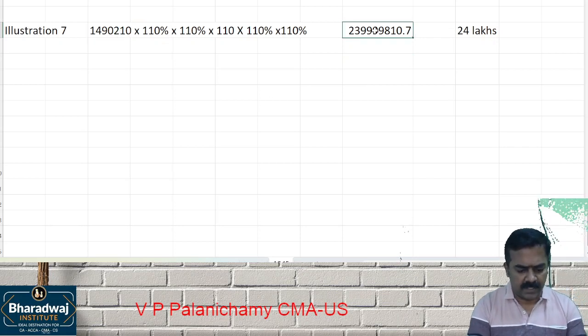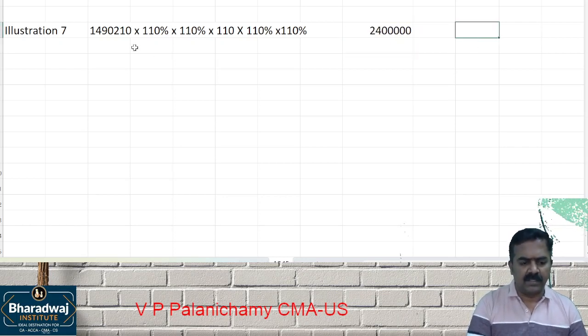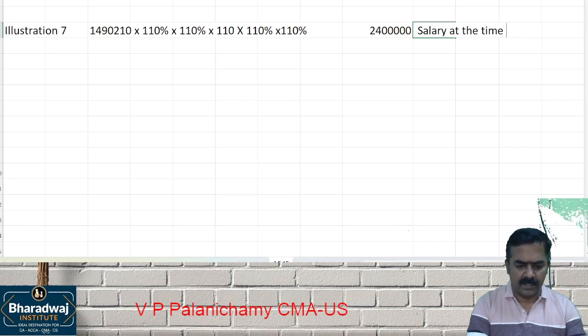Approximately you will get 24 lakhs. That is the salary at the time of retirement, which is after 5 years.